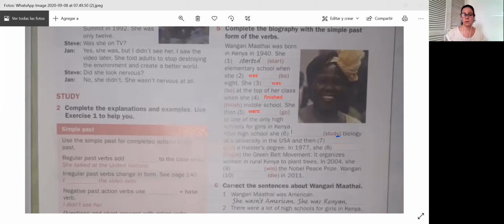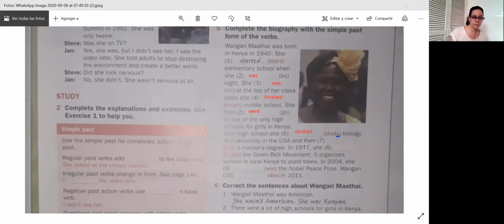So here we will write studied. That's for the words that finish with Y and have a consonant. If it has a vowel, no. So she studied biology at a university in the USA.